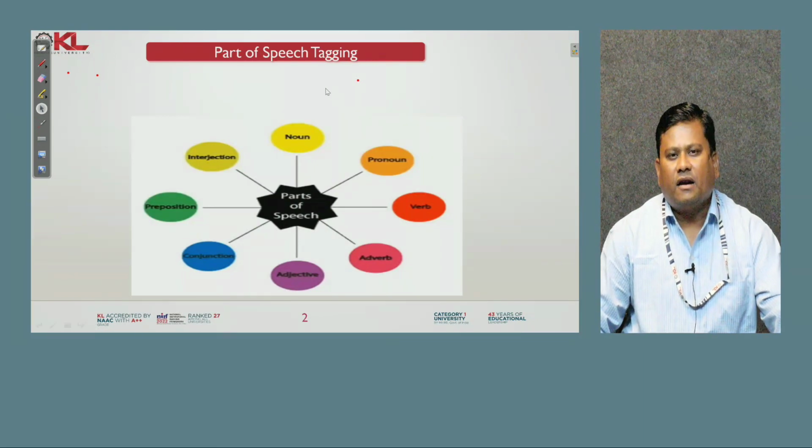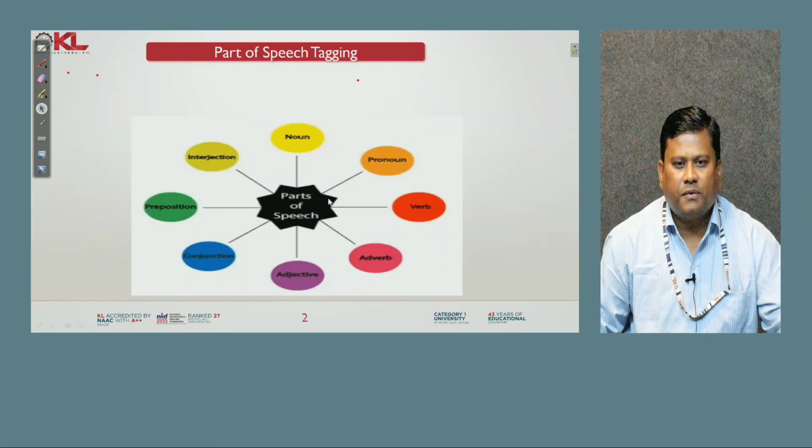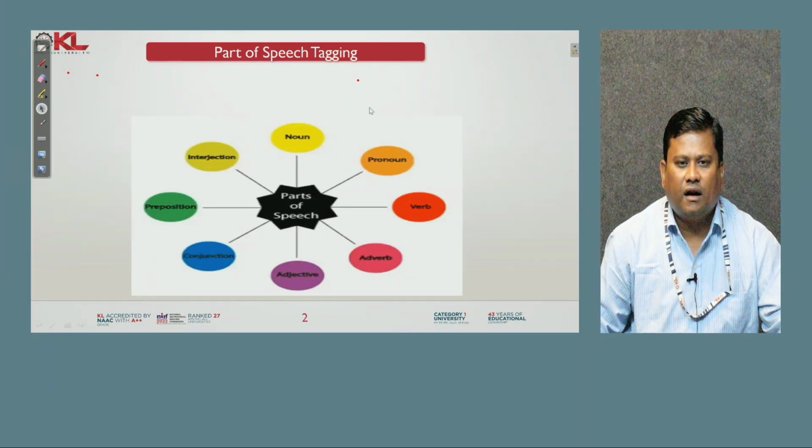So what is part of speech tagging? If you go for part of speech tagging, it contains different divisions like noun, pronoun, verb, adverb, adjective, conjunction, preposition and interjections. So these are the parts of speech, that is POS.